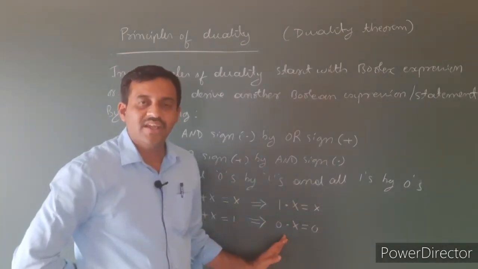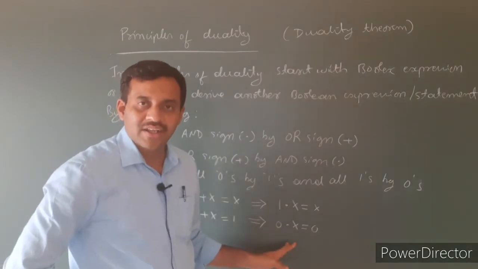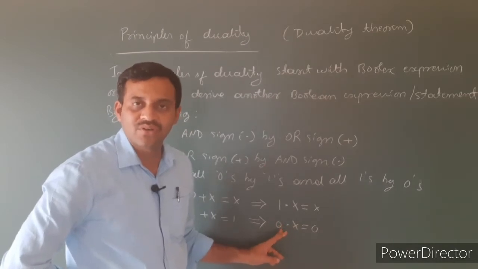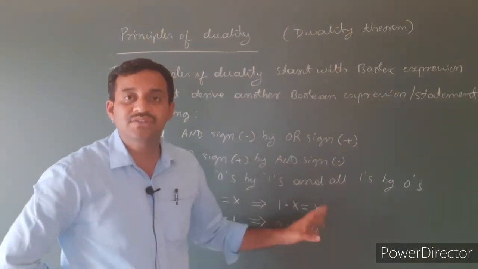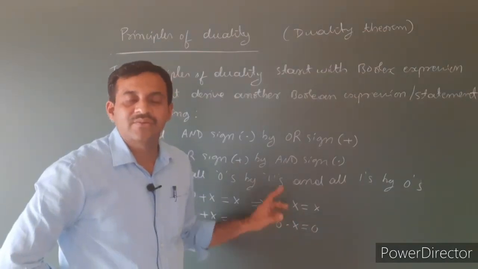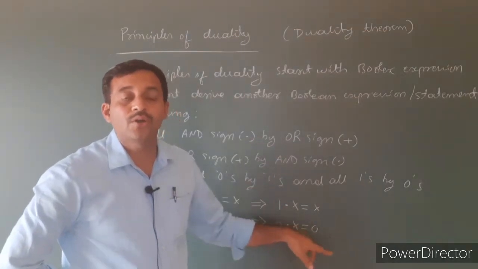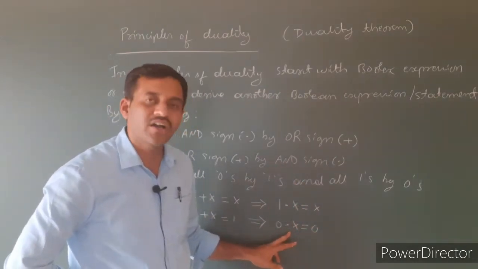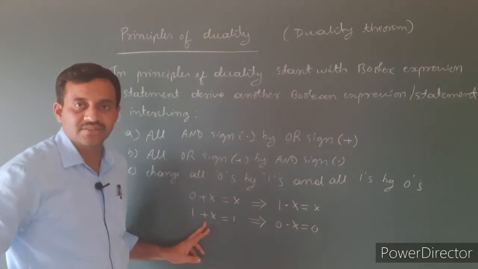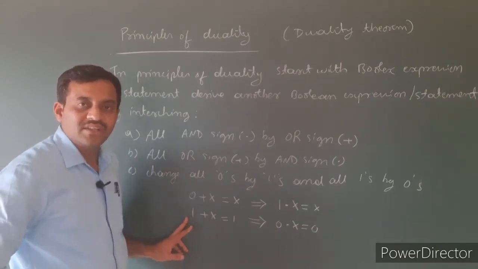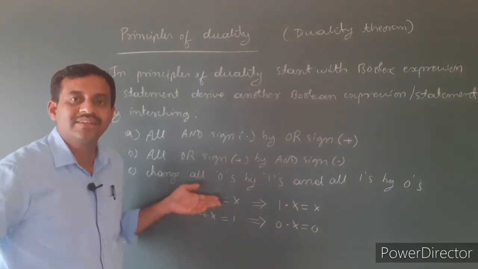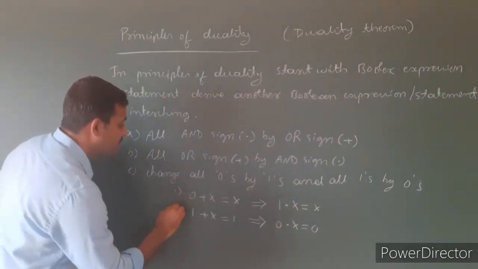It's right. In an AND relation, any variable is ANDed with 0, the result is 0. Already we know that, because in an AND relation, if any one of the inputs is 0, the output is 0. Hence, 0 ANDed with x is equal to 0. See here, in an OR relation, 1 is ORed with any value, the result is 1. So, this is the example for principle of duality.